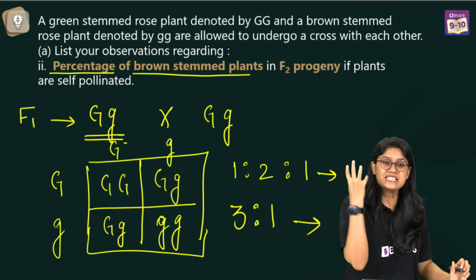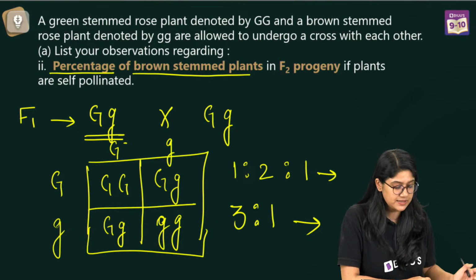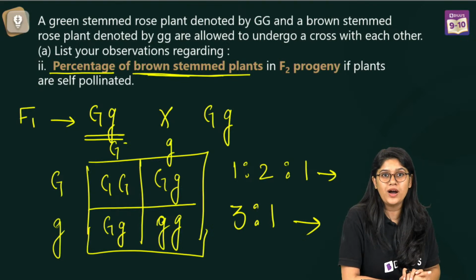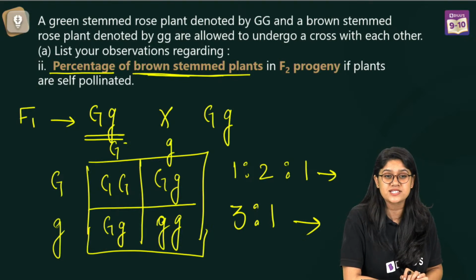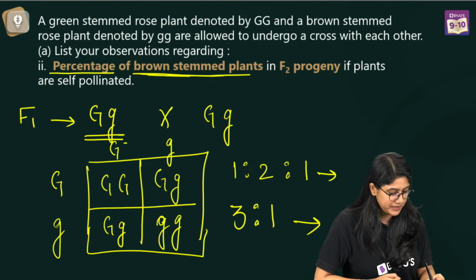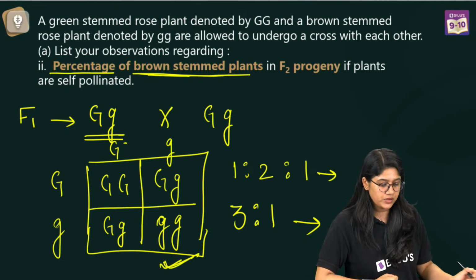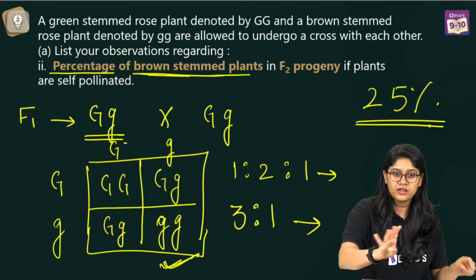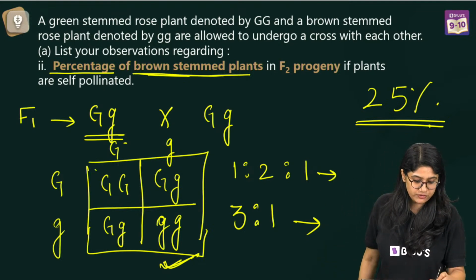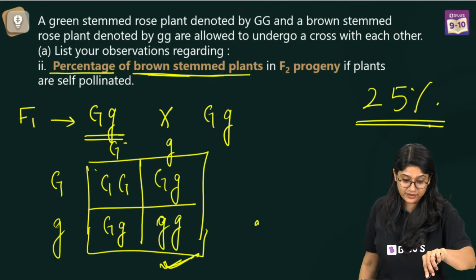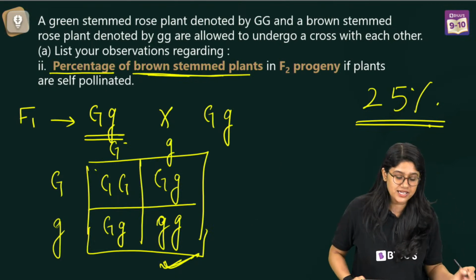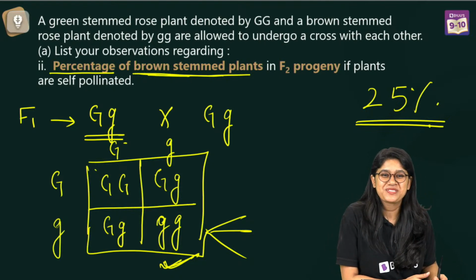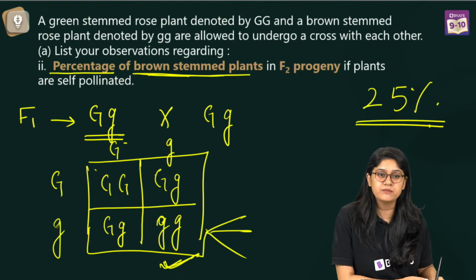Now what we can easily conclude from this: the question is asking for the percentage of brown stem plants. Of course, the brown one will be the recessive, homozygous recessive, which will be small g. So the percentage, out of 100, will be 25, because we have 4 in total: 1, 2, 3, 4. Out of these 4, only 1 is homozygous recessive, small g and small g. So are we clear on the percentage? Homozygous recessive will be the brown stem rose plant.